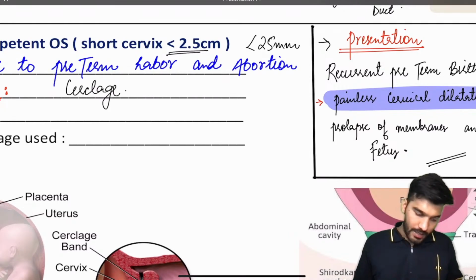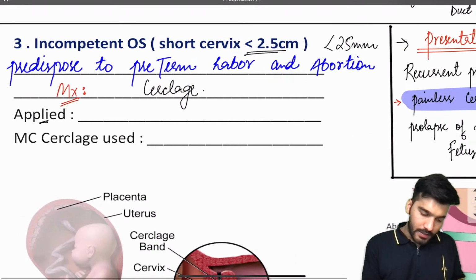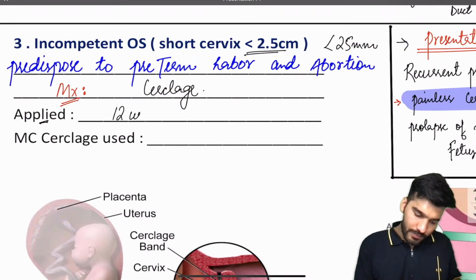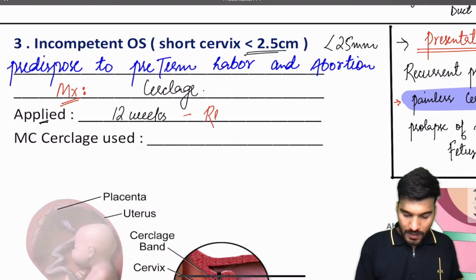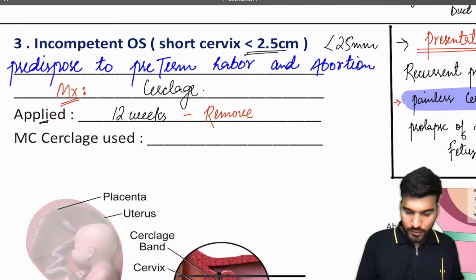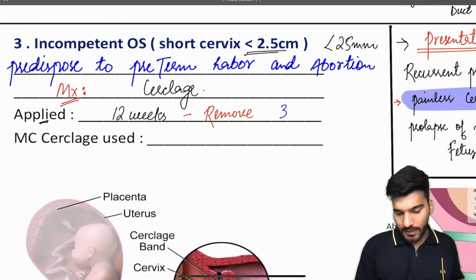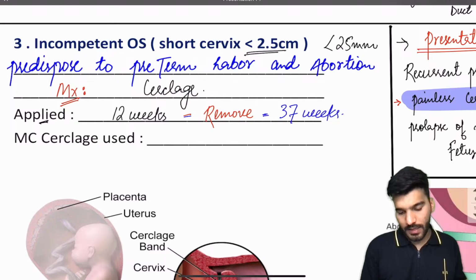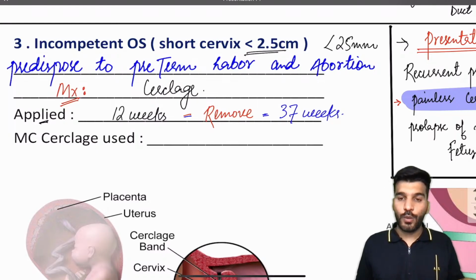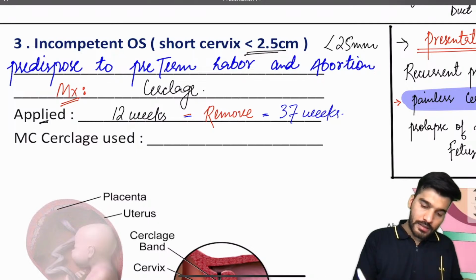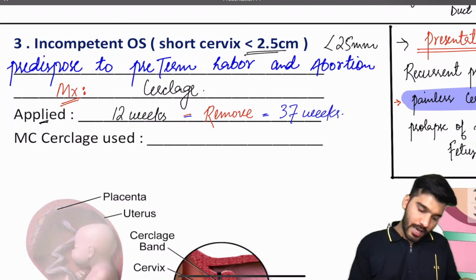This cerclage is applied earliest around 12 weeks, and you have to remove it by 37 weeks. Clear? And the most common cerclage we use is McDonald's cerclage.